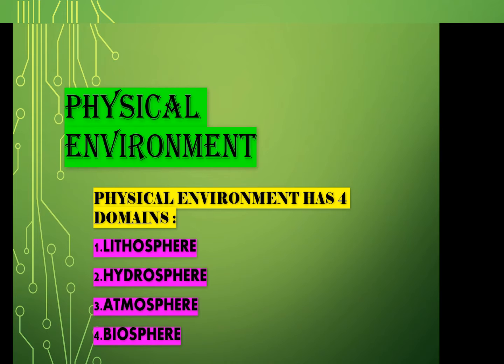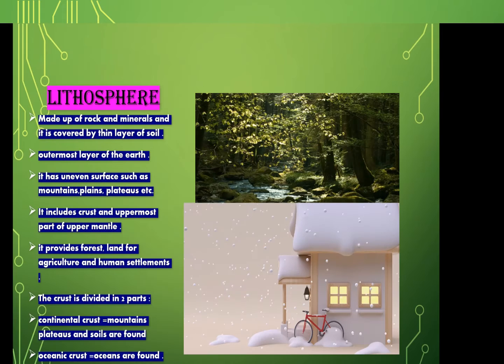Now, natural environment is divided into physical environment and biological environment, and physical environment is divided into four domains, which are lithosphere, hydrosphere, atmosphere and biosphere. First of all, environment is divided into two parts, natural environment and human-made environment. After that, natural environment is divided into two parts, physical environment and biological environment. Now, physical environment is divided into four parts, lithosphere, hydrosphere, atmosphere and biosphere.